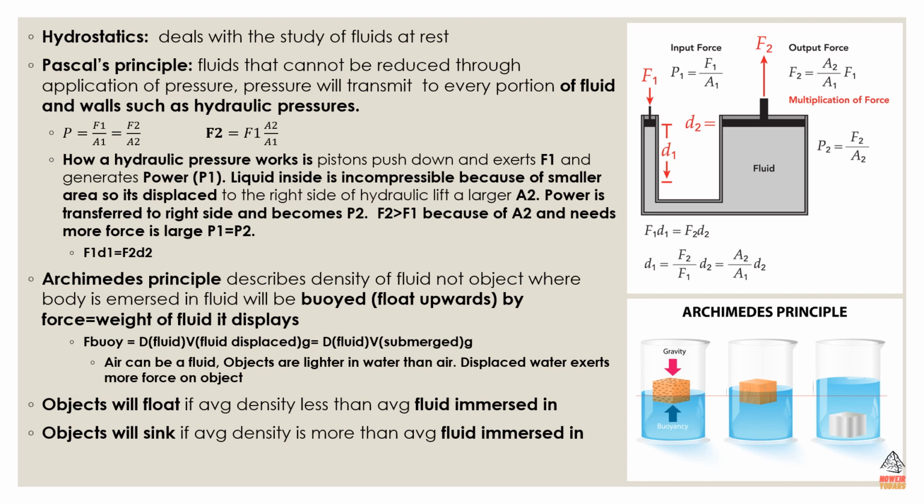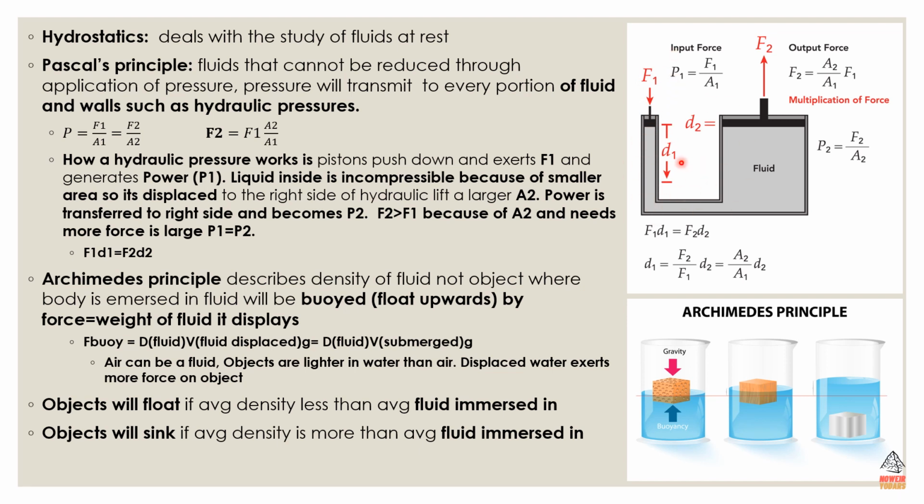So how a hydraulic press really works is that pistons push down. Before I say that, the pressure is force 1 divided by area 1 equals force 2 divided by area 2. So you have force 1 here, that's pressure exerted on the fluid here, and it generates power.